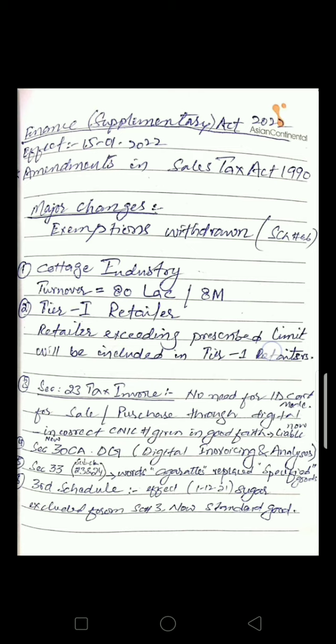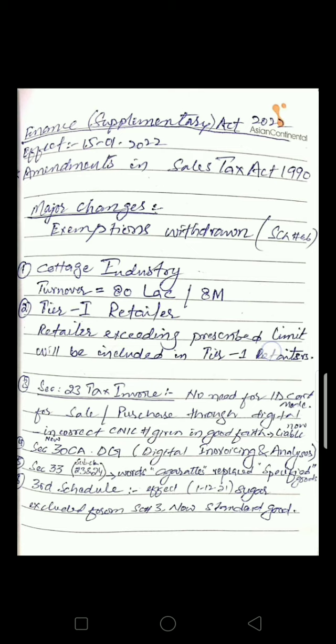Now, in the current year, sugar has been excluded from schedule number 3. Now sugar will be charged as a standard good. Now it is important to note that this provision has got importance. Why?